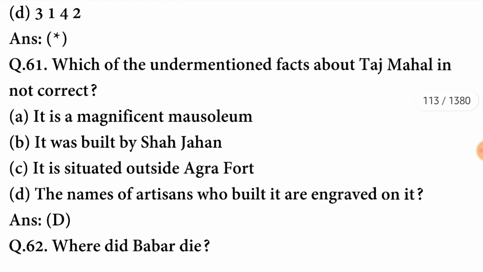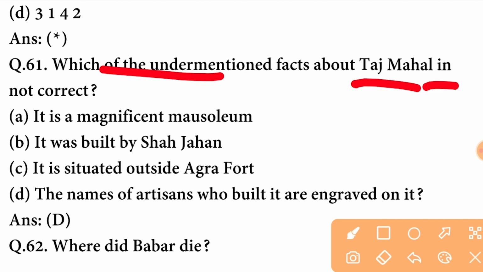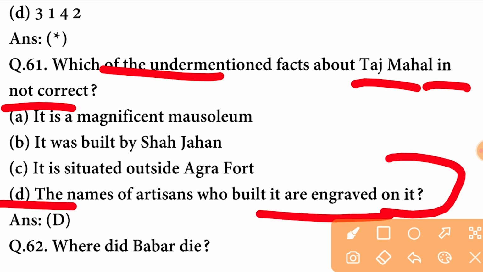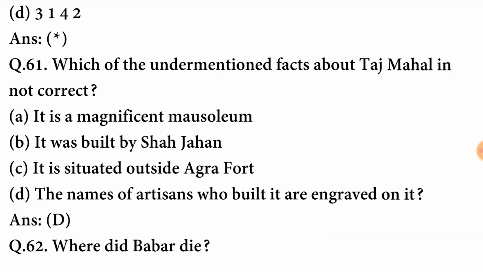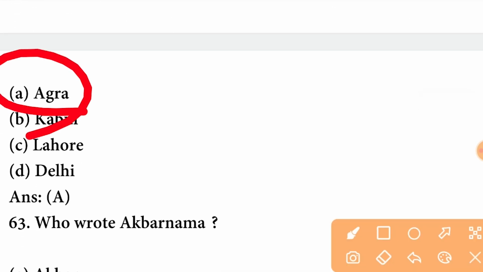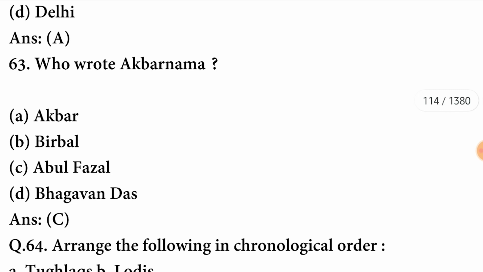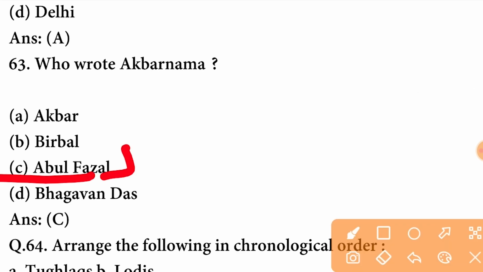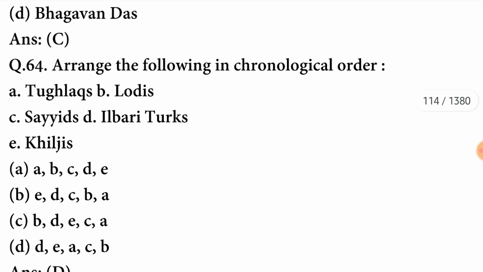Next question, which of the under mentioned facts about Taj Mahal is not correct? So, the fact which is not correct is that the names of artisans who built it are engraved on it. So, this fact is incorrect. D option is correct here. Next question, where did Babur die? Babur died at Agra. A option is correct here. Who wrote Akbarnama? Akbarnama was written by Abul Fazl. C option is correct here.